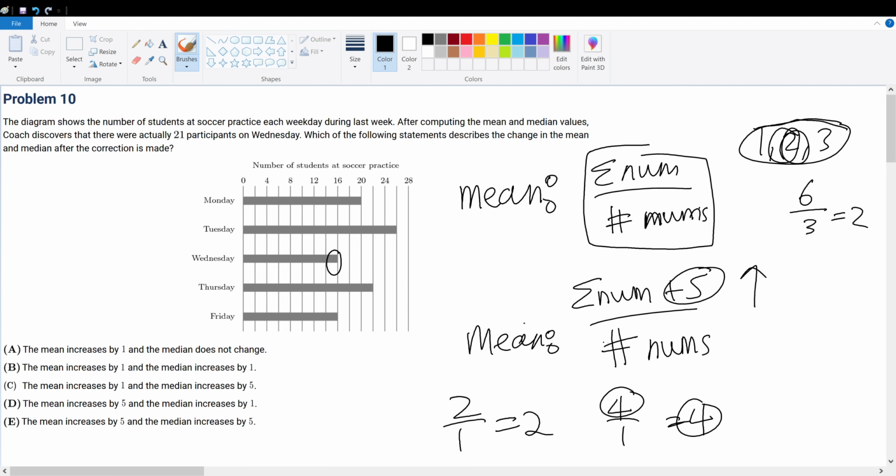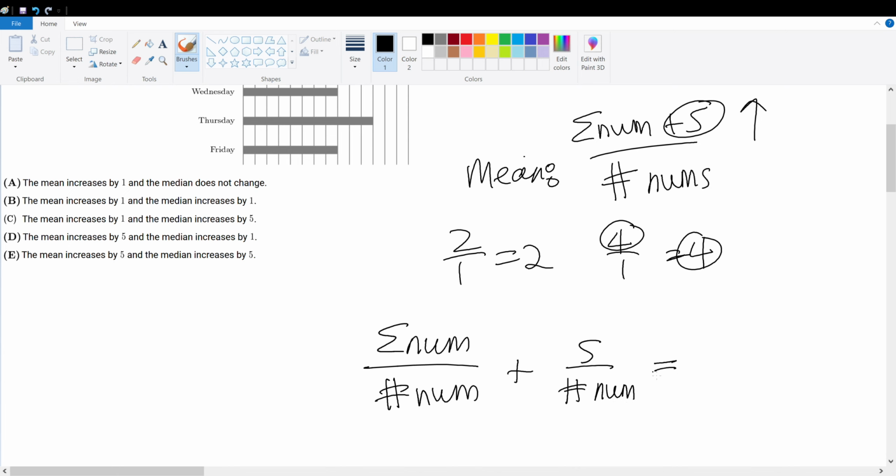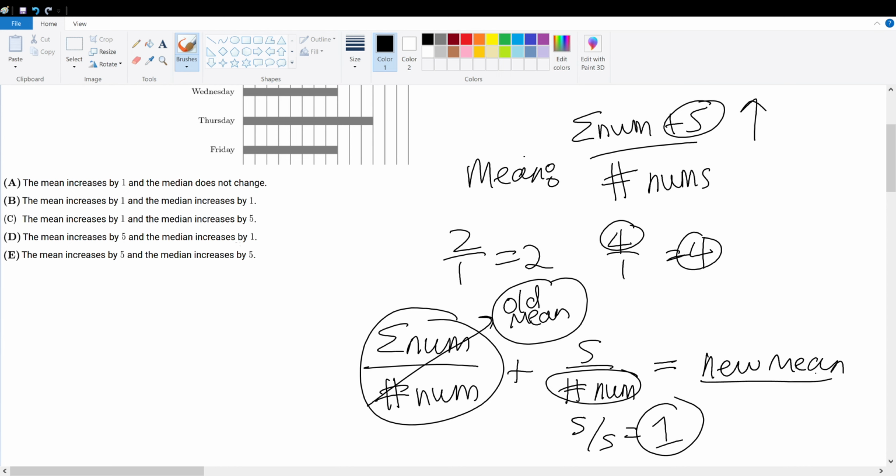Well, if we multiply it out, the new mean with plus 5 is the sum over number of numbers, plus 5 over number of numbers. The first part is equal to our old mean, and this whole thing must be equal to our new mean. The number of numbers is just 5 because we have a total of 5 days. So 5 divided by 5 gives you 1. Basically, it means our old mean will increase by 1 to get our new mean. So we can cross out choice D and choice E. It's either A, B, or C.